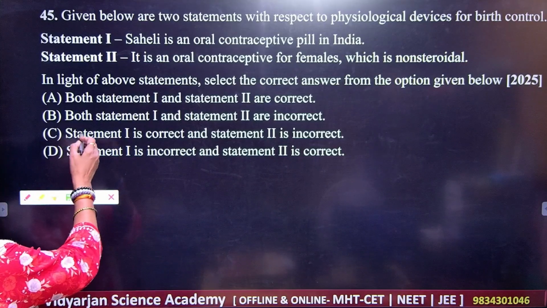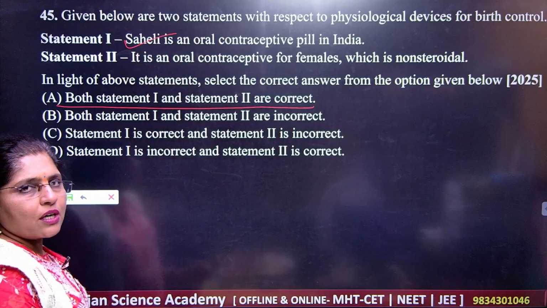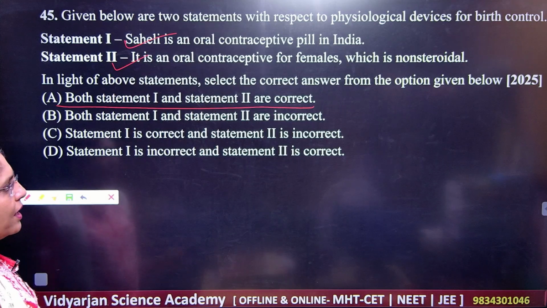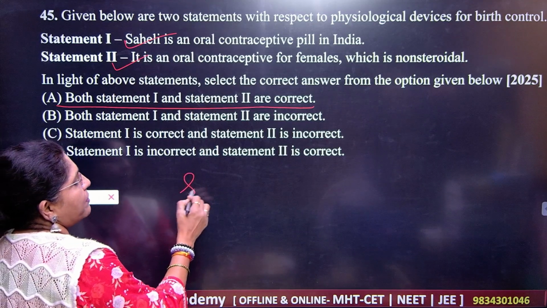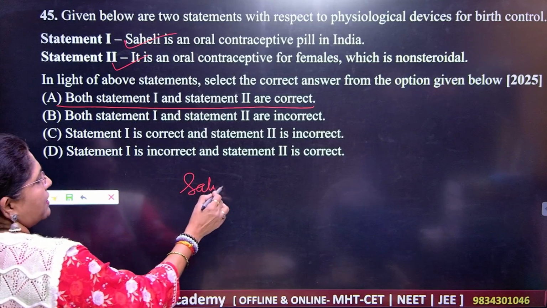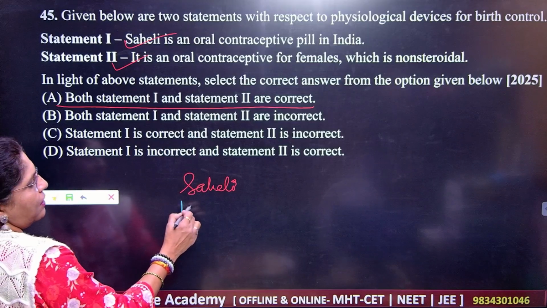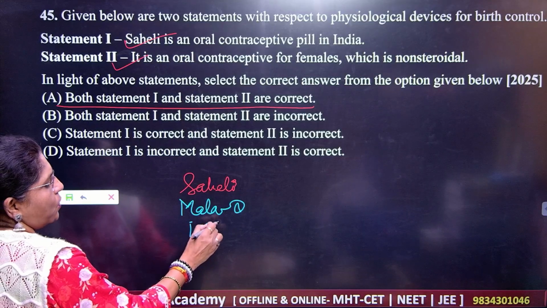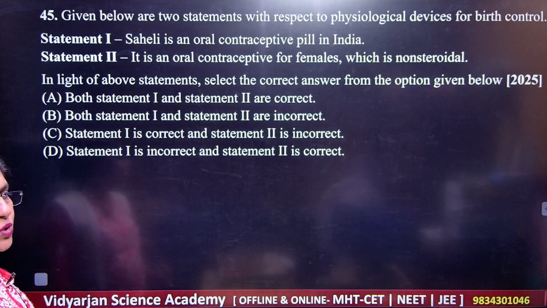So what do you think here? Both these statements are correct. Saheli is a contraceptive pill and it is oral, which is non-steroidal. And what are the rest of the tablets which are taken here? Number 1, which is very famous, is Saheli, which is taken daily. Then we have Mala-D, then we have iPill. So all these are the names of the tablets which you should remember.